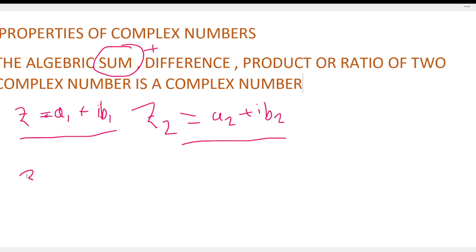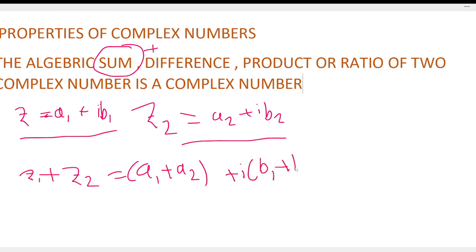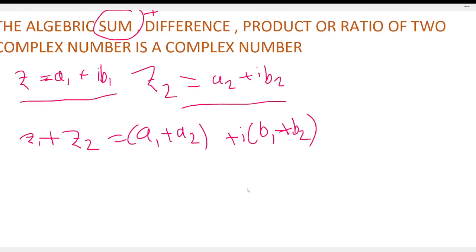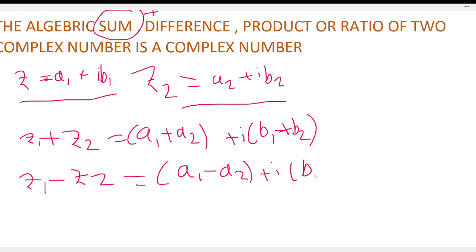So z1 plus z2 is equal to a1 plus a2 plus i times b1 plus b2, which is a complex number. And z1 minus z2 is equal to a1 minus a2 plus i times b1 minus b2.